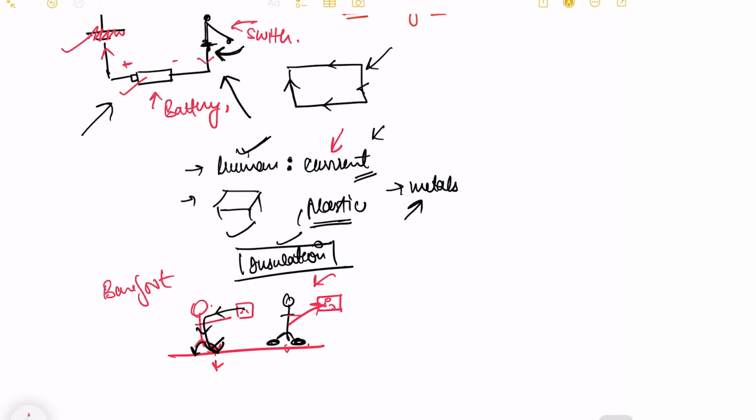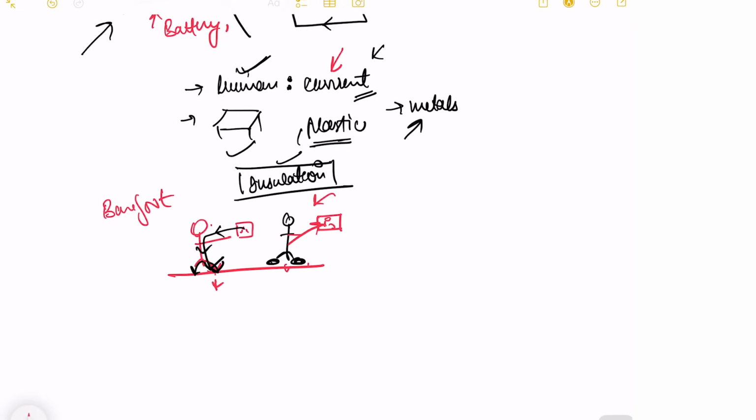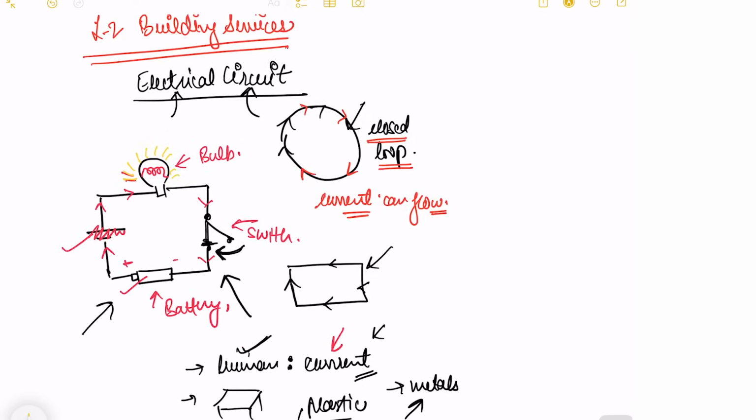So since a human lets the current pass through himself, that's why we get electric shock. So an electric circuit is something which is closed in loop, and this closed loop allows the electric current to pass through it. Now let's go back. When everything is connected together, any appliance that we have inside this circuit will light up, or it will start working.